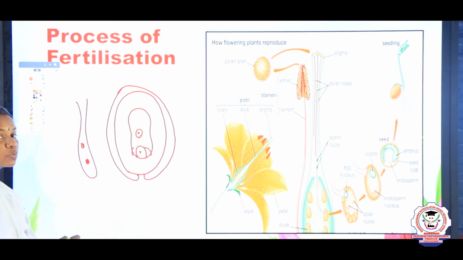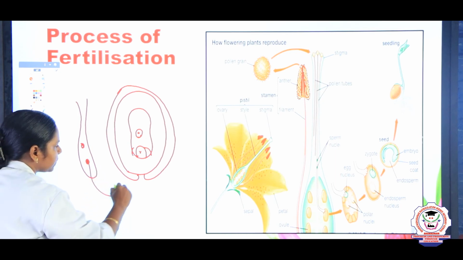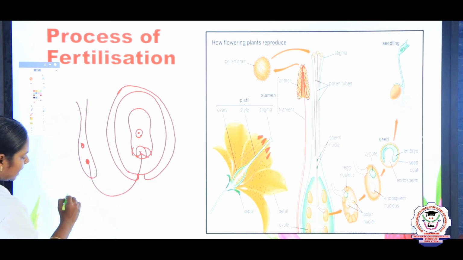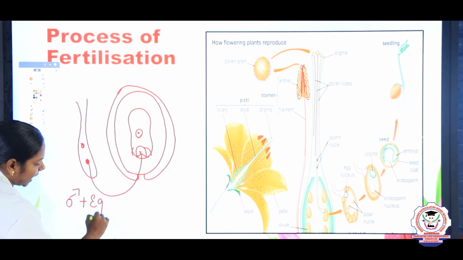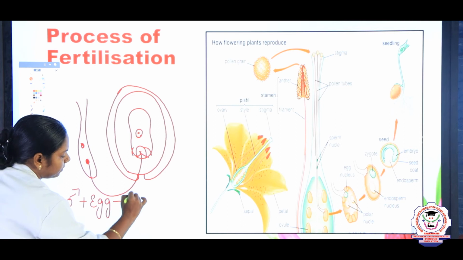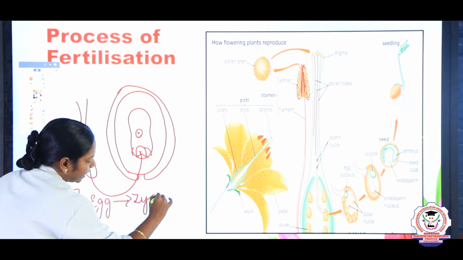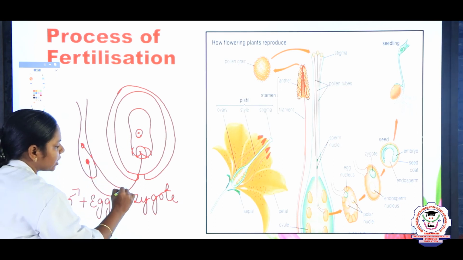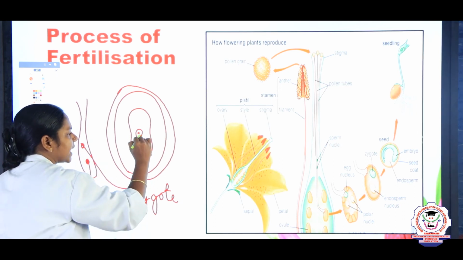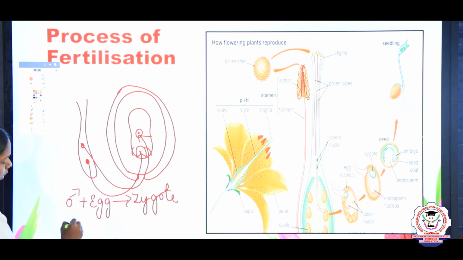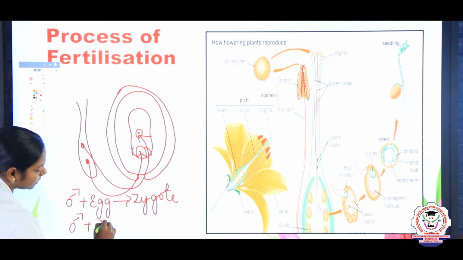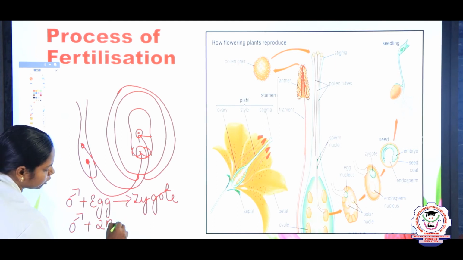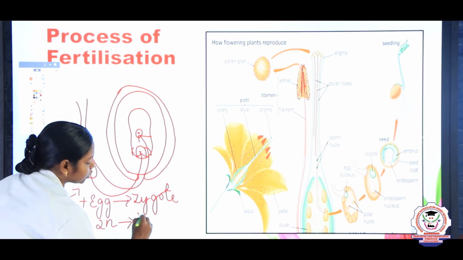So now what happens? One male gamete fuses with the egg to form the zygote. And another male gamete, through the micropyle, reaches the secondary nucleus. So, another male gamete fuses with the secondary nucleus to form the endosperm.